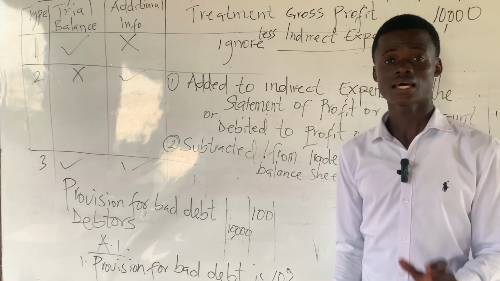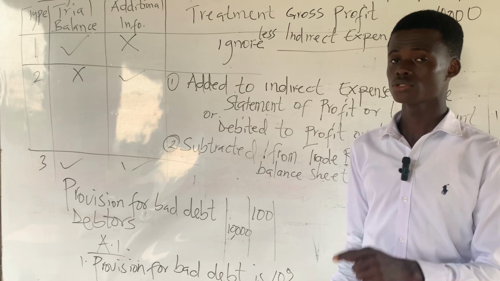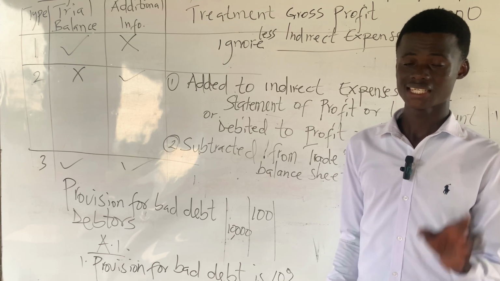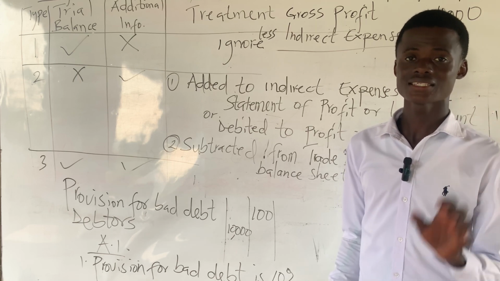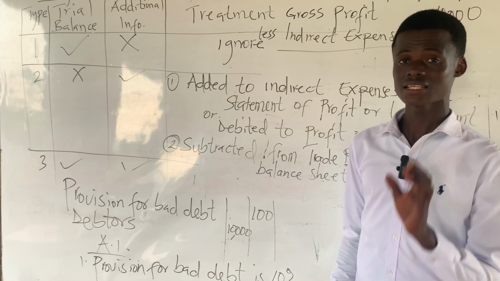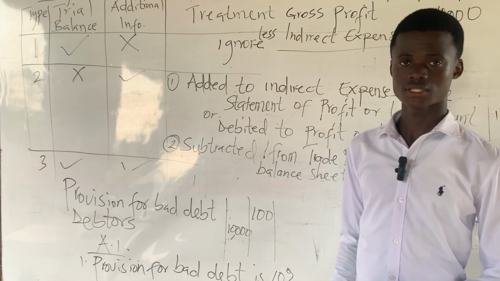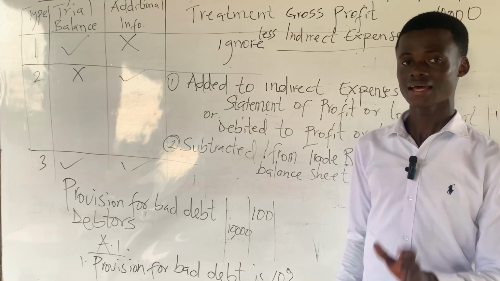If the difference is an increase, that difference, not the current year provision nor the previous year provision, will be treated as indirect expenses. But if the difference is a decrease, then that difference will be added to gross profit, and thus it will be treated as other income.